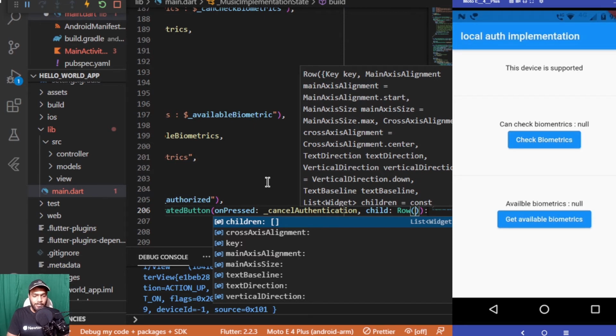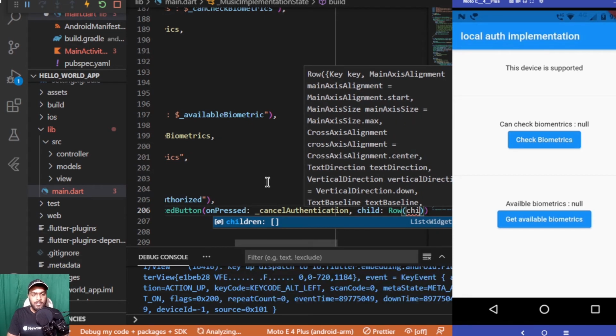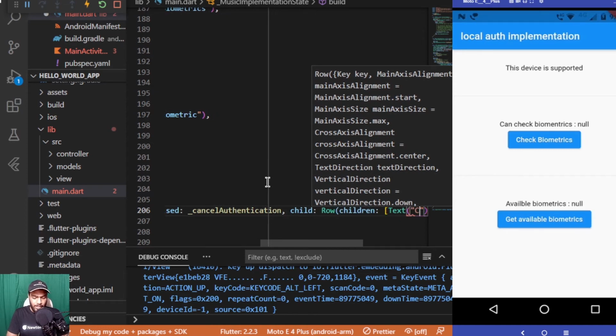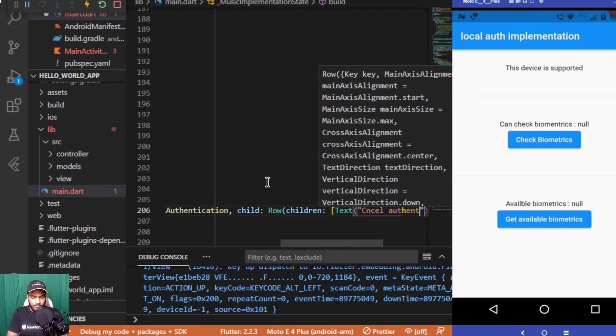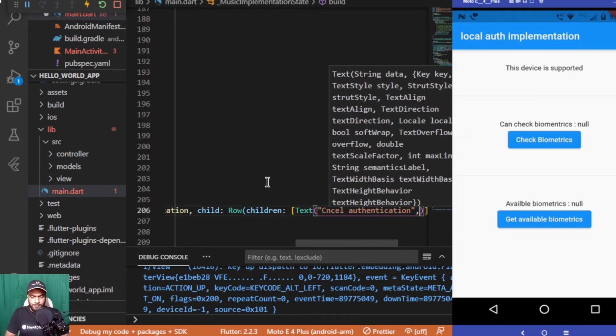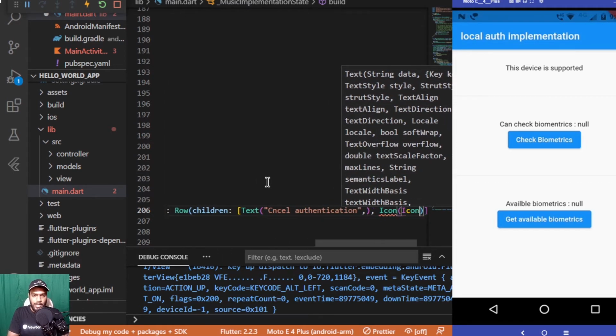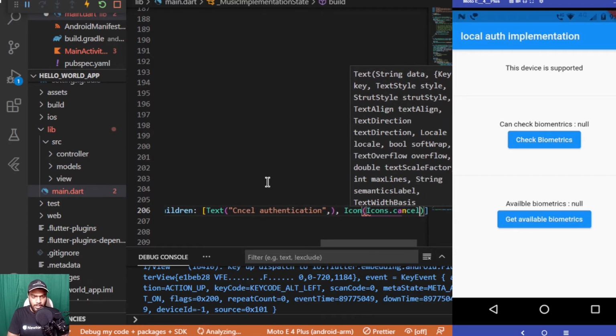And for the child we are having a row which will be having children, a text saying cancel authentication, and next it will be having an icon which will be for cancel, so Icons.cancel.